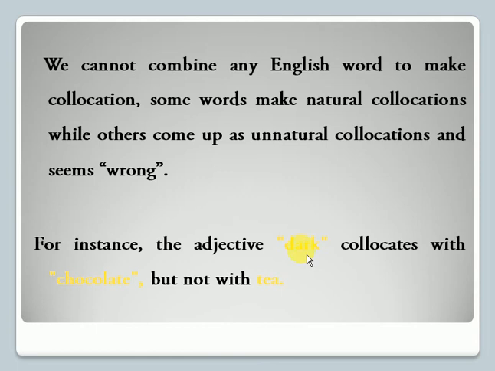there is an example. We usually collocate the adjective dark with chocolate. We usually say dark chocolate, but we never use it with tea. We cannot say dark tea. That seems wrong. So we have to understand what kind of word combinations we can make and what combinations seem unnatural.